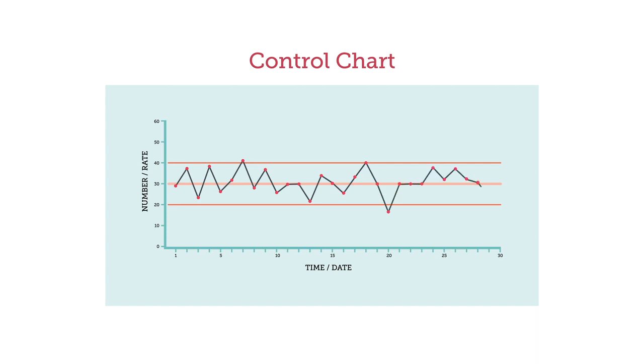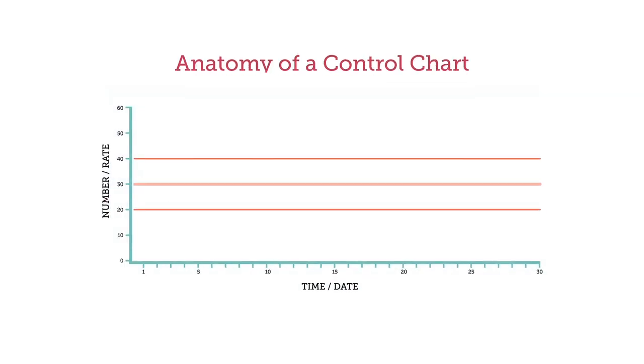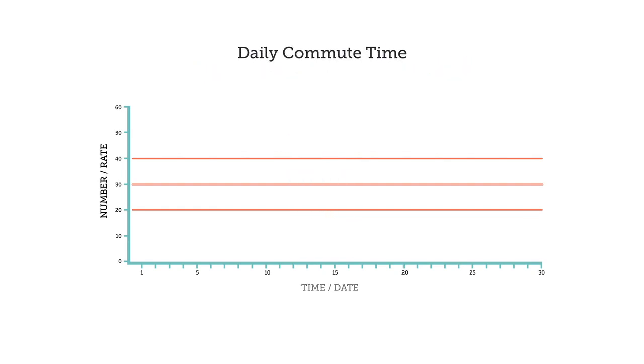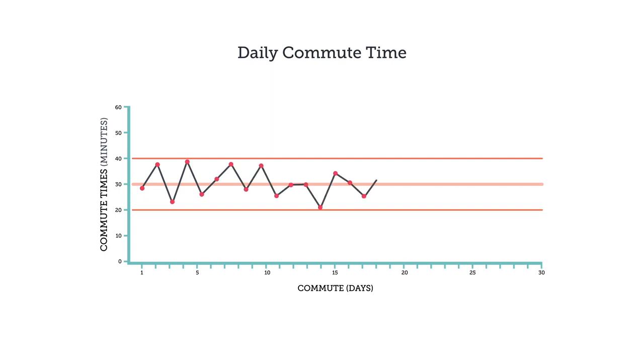Control charts are an important tool for understanding variation and for differentiating between the two types of variation. A control chart has upper and lower control limits and a center line, which is the average. Data falling within these limits are a result of common cause variation, or the normal range of what our system can produce. For our commuting example, it may take you between 25 to 35 minutes to get home in normal rush hour traffic.